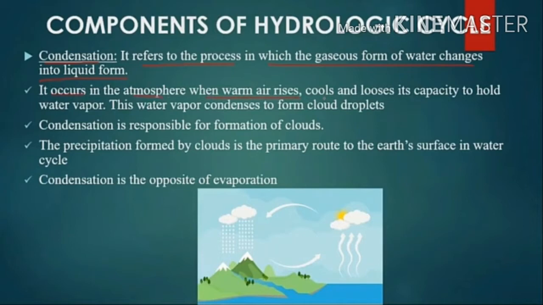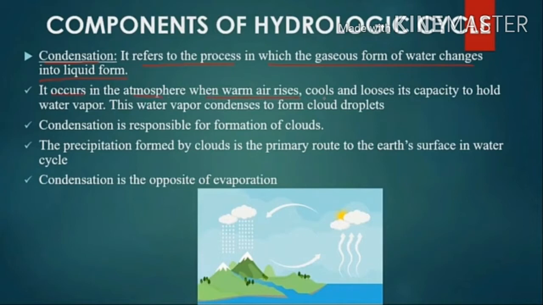Already you know that evaporation is when the liquid form of water changes into the gaseous form. So water evaporates and forms water vapor. That is the evaporation process. In the condensation process, the evaporated water vapor changes into liquid form.